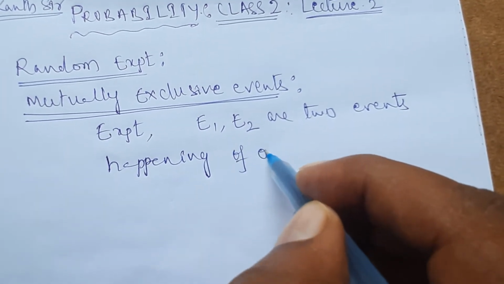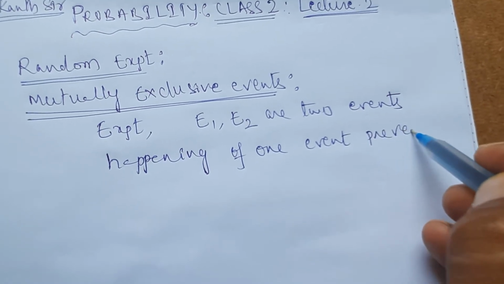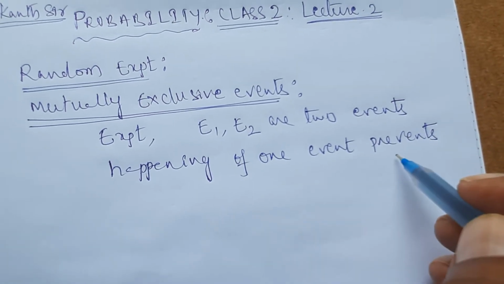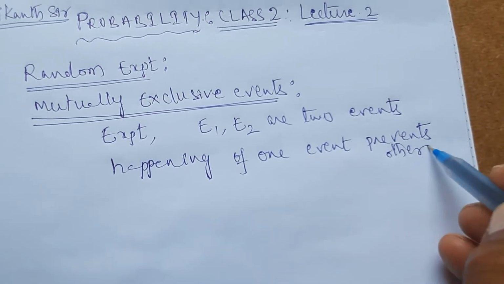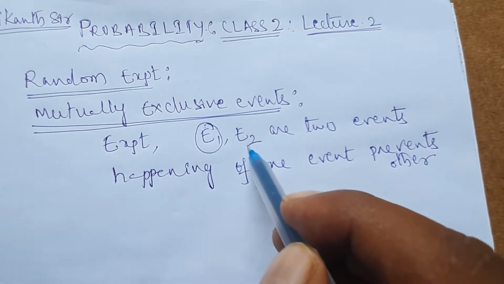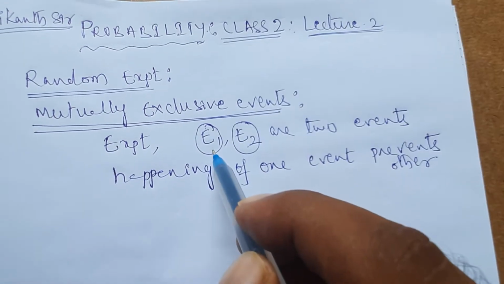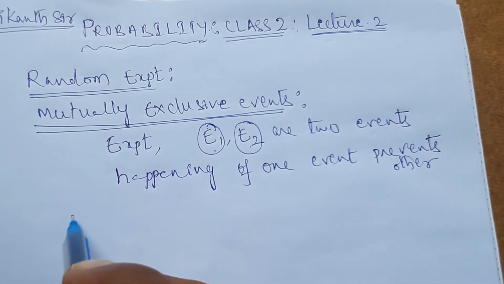Happening of one event prevents the other means if this happens then E2 does not happen. If E2 happens then E1 does not happen. With an example I will explain.